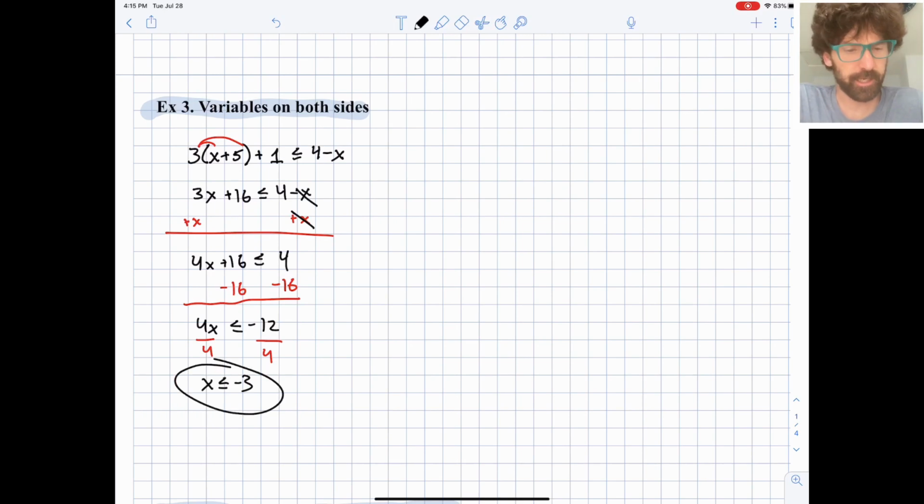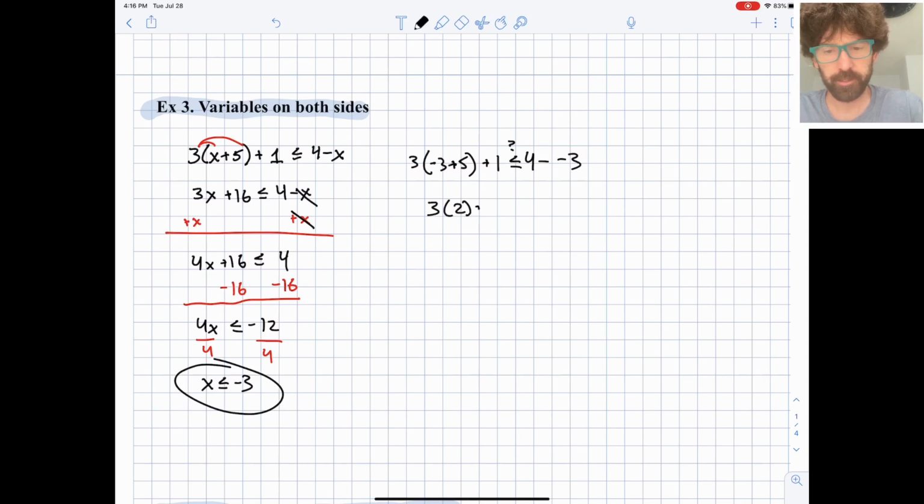I actually want to do a check here, and I will do that by plugging in the boundary value, the negative 3, and let's make sure it just barely works. So I'll rewrite my inequality, and we're curious if that's less than or equal to 4 minus a negative 3. So 3 times 2 plus 1, is that less than or equal to 7? And it is. It's exactly equal to 7. So that makes me feel pretty confident I did the problem correctly.